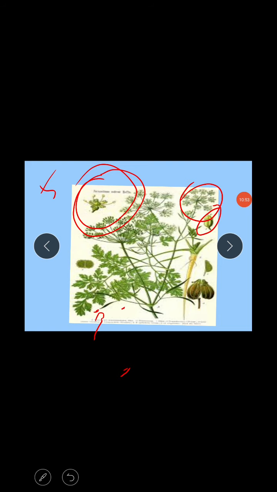Okay, the gynoecium, that is also very important here. Can I show the diagram? The gynoecium, on the lower side, looks like this structure with 2 lobes.